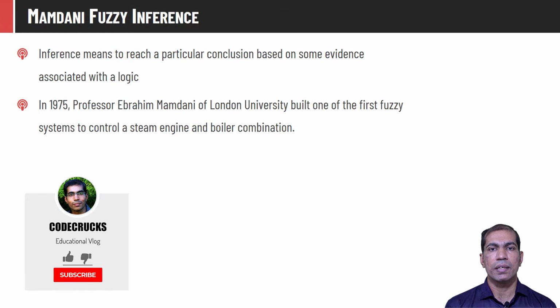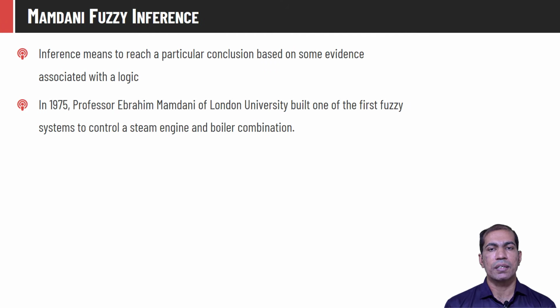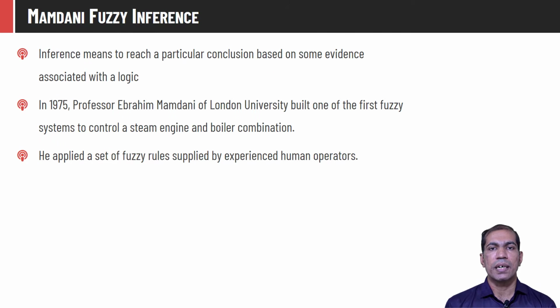In 1975, Professor Abraham Mamdani from the London University designed the very first fuzzy controller system for the steam engine and boiler combination. He applied a certain set of fuzzy rules which were supplied by expert human operators. As we know, the accuracy of this system highly depends on the rule base, and the rule base should be developed systematically by a person who has the domain knowledge, and hence the human operator's input is quite important in the design of a fuzzy logic controller.